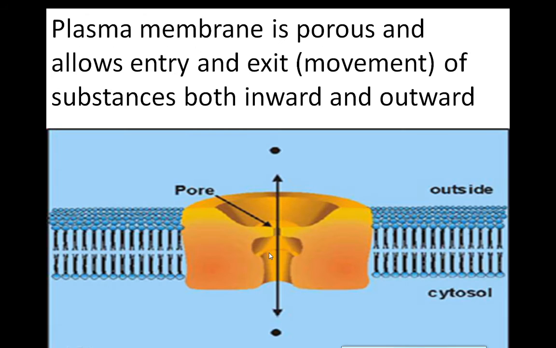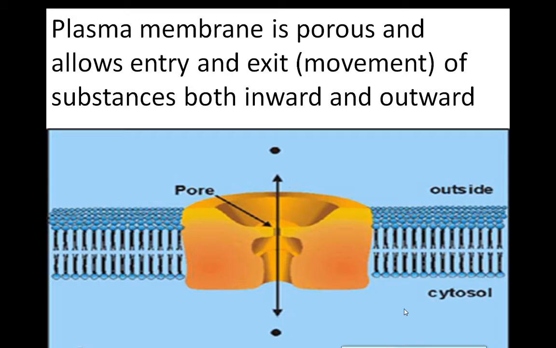Next, the cell membrane is porous, meaning it has holes on its surface. This plasma membrane has pores on its surface. Why are these pores present? They allow entry and exit of some substances.